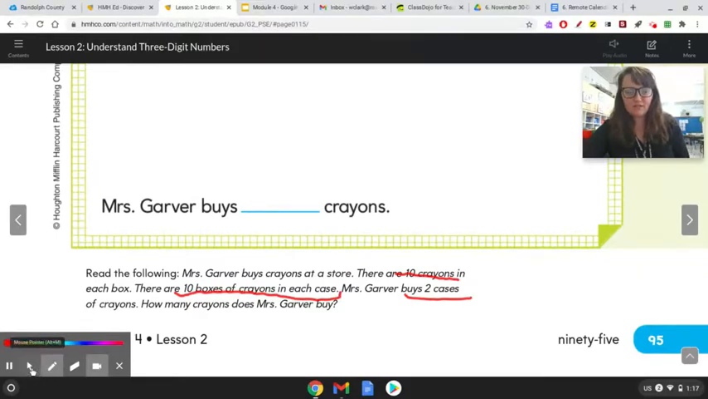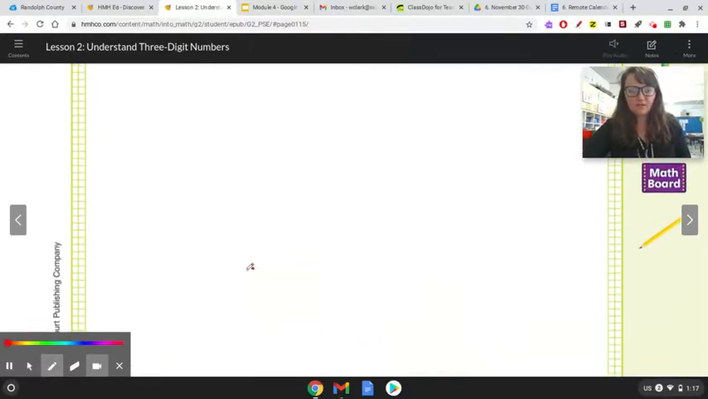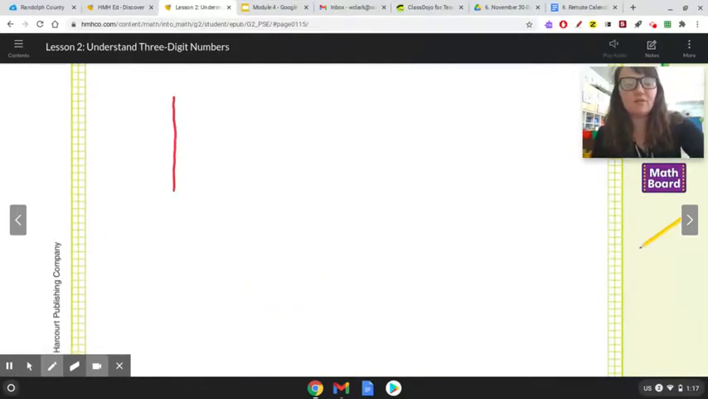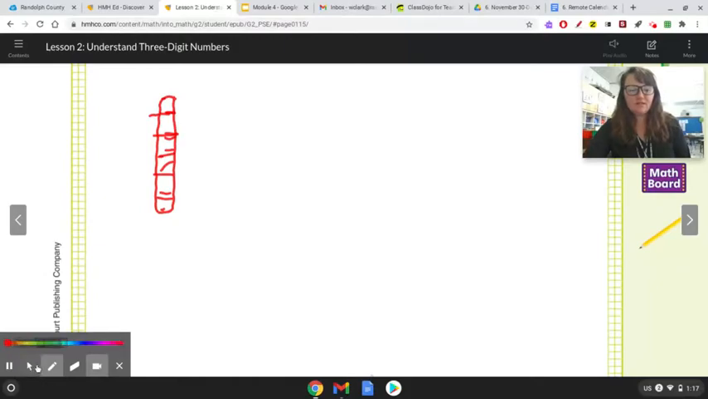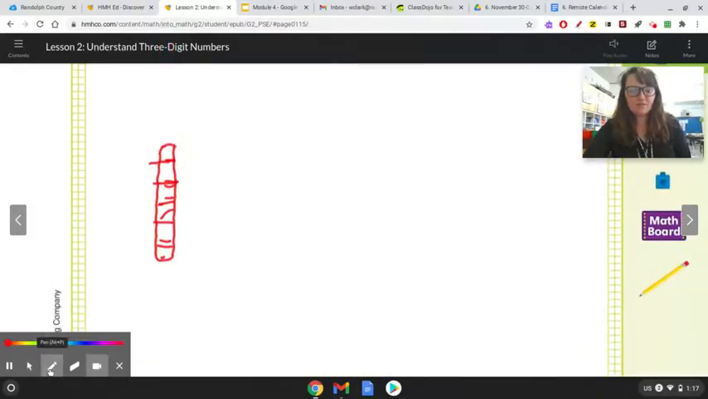Okay, so now move the page back up. Remember yesterday we learned that this is a 10 stick. So it's got tens in it. It's not a hot dog. There are 10 of those. We'll pretend that each one of these little boxes represents a crayon, so there are 10 crayons in there. Then how many boxes did it say there were? There are 10 boxes of crayons in each case. Now we have to do cases.